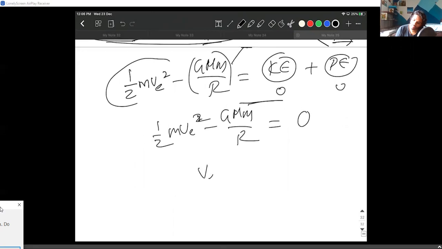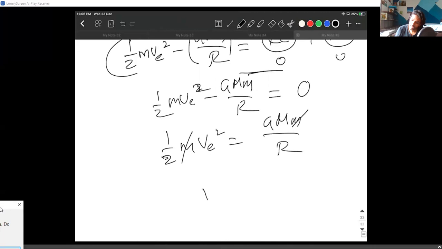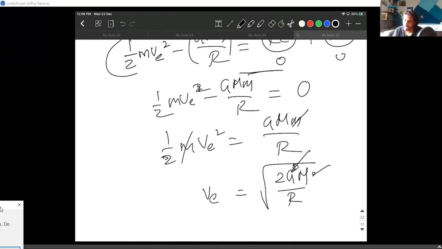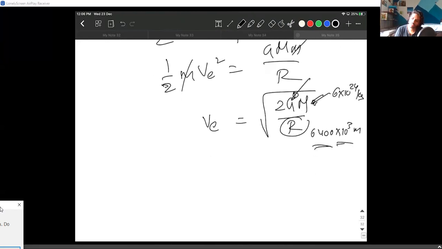And when I solve it, half m v square equals GMm by R. Small m is cancelled. V is coming as root over 2GM by R. And in this, I put the value of the gravitational constant, Earth's mass, which is 6 into 10 to the power of 24 kgs, and Earth's radius, 6,400 kilometers, in meters. I am getting a value which is close to 11.2 kilometers per second.